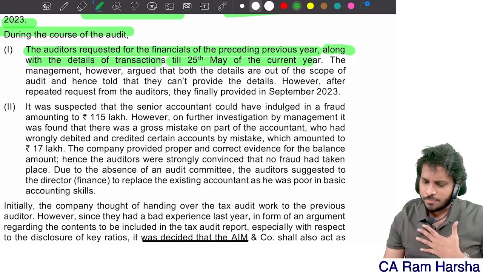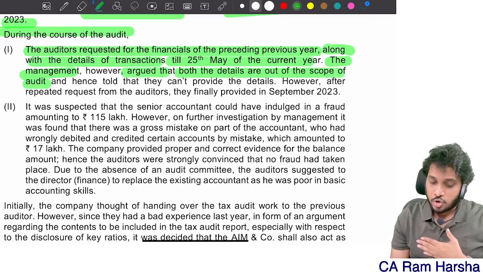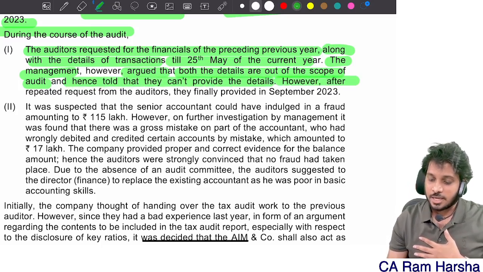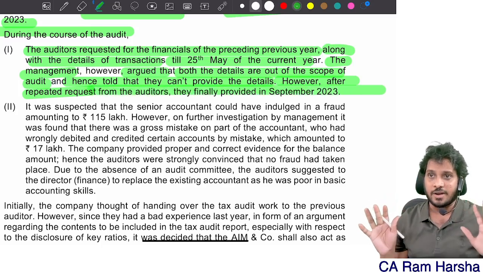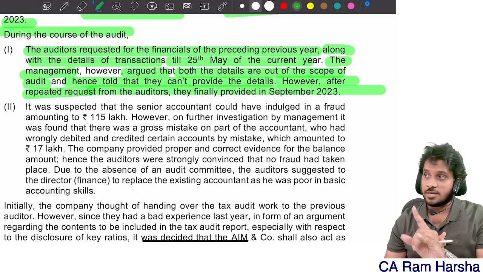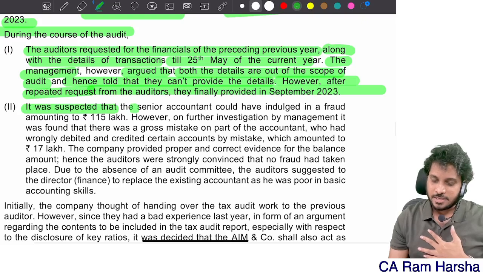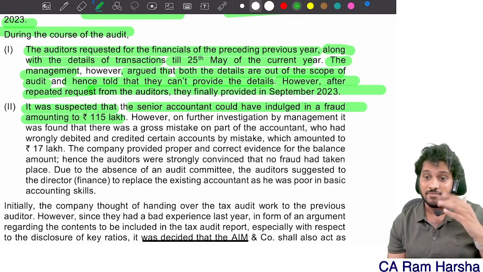The management argued that both the details are out of the scope of audit. No, the management is wrong. Hence, it told them that it cannot provide the details. However, after repeated requests from the auditor, they finally provided them. But they argued that this is not relevant. That argument is not correct. It was suspected that the senior accountant could have indulged in a fraud amounting to 115 lakh.